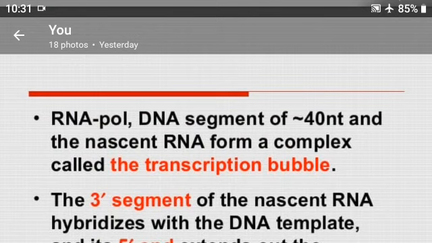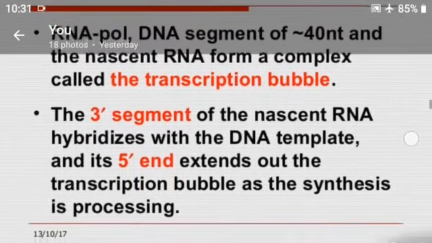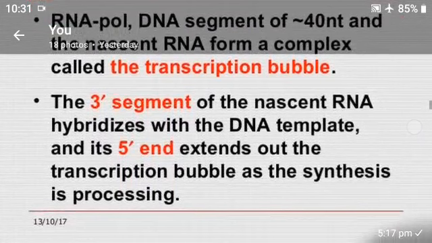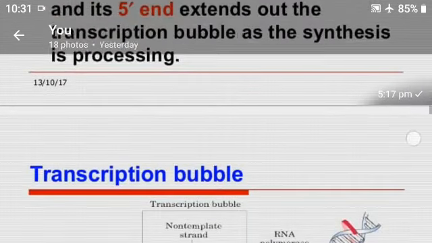Next process, RNA polymerase, a DNA segment of approximately 1490 and the nascent RNA form a complex called the transcription bubble. The 3' primer segment of the nascent RNA hybridizes with the DNA template and its 5' primer extends out of the transcription bubble as the synthesis is processing, right?